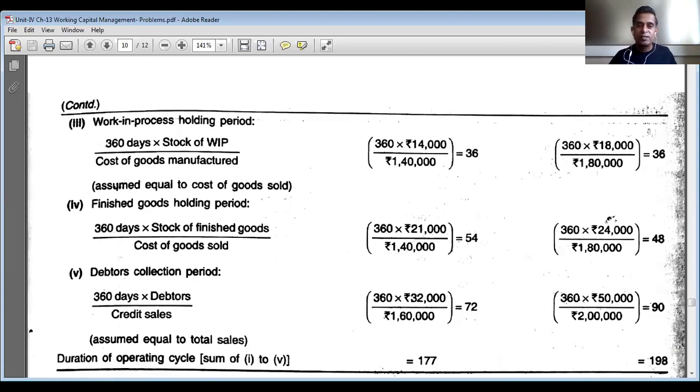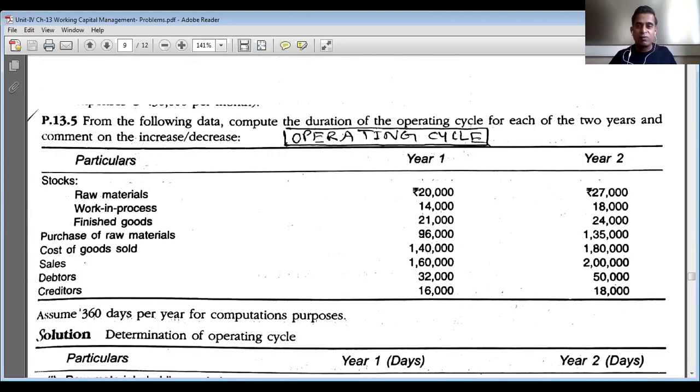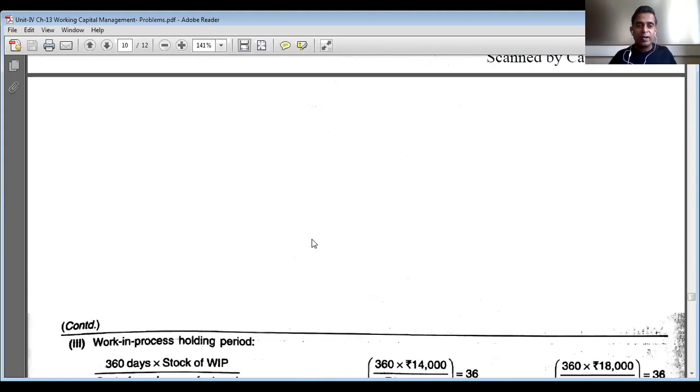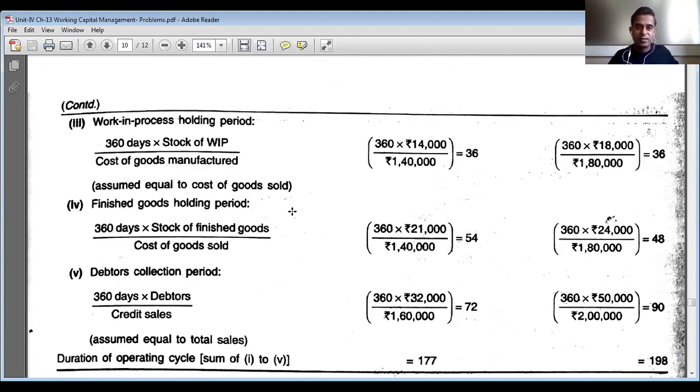Here they have given an assumption: assume equal to cost of goods sold. Cost of goods manufactured is not separately given, so it is assumed equal to cost of goods sold. That is what you can check here: cost of goods sold 1,40,000 and 1,80,000. So while calculating work in process, the cost of goods manufactured is assumed equal to cost of goods sold. You need to make such logical assumptions when you don't find the data.